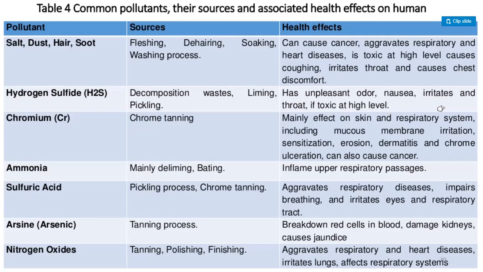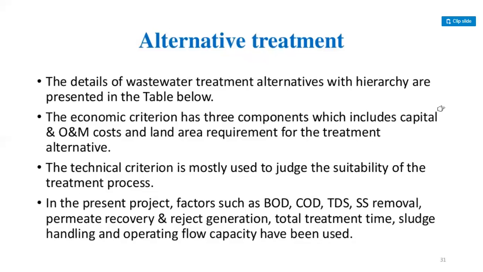Sulfuric acid, pickling process, chrome tanning, aggravates respiratory diseases, impairs breathing and irritates eyes and respiratory tract. Arsenic, tanning process, breaks down red cells in blood, damages kidneys, causes jaundice. Nitrogen oxides, tanning, polishing, finishing, aggravates respiratory and heart diseases, irritates lungs, affects respiratory systems.